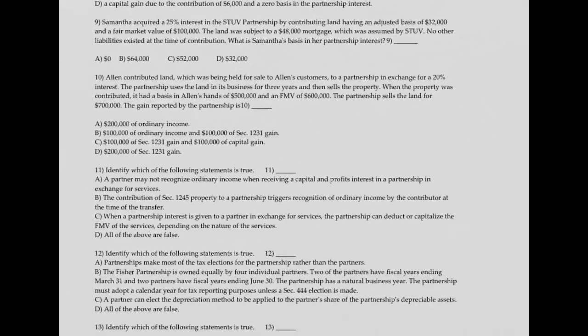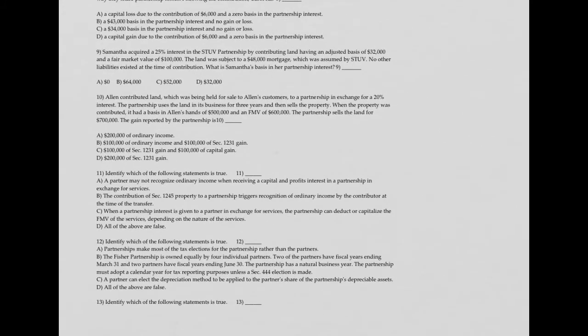All right, for this next recording, we're going to start off with question 10. And let's see where we go with that. Question 10 is looking for the gain reported by a partnership on a sale of something. Let's see what it is. It's land, contributed by Allen to a partnership for a 20% interest.